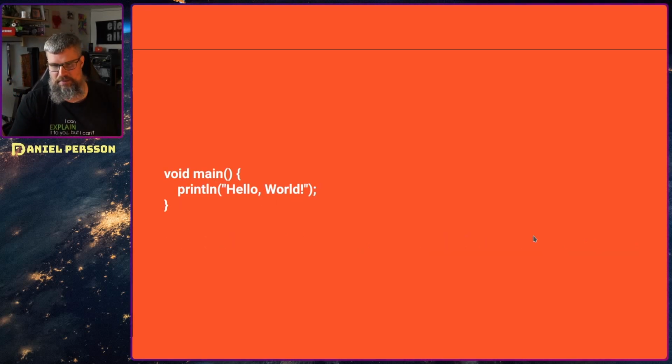So this is a very simple program that will be allowed in the future. Void main, print line, hello world. You have removed all the interesting information around this, that this is a class, this is a public method, and so on. But for somebody new to the programming language, those things might be hard to grok at the moment. And then when they expand their knowledge, you could add these identifiers so they learn more about the language as it goes. So it's a good thing to add, but I don't think that is something I will use.